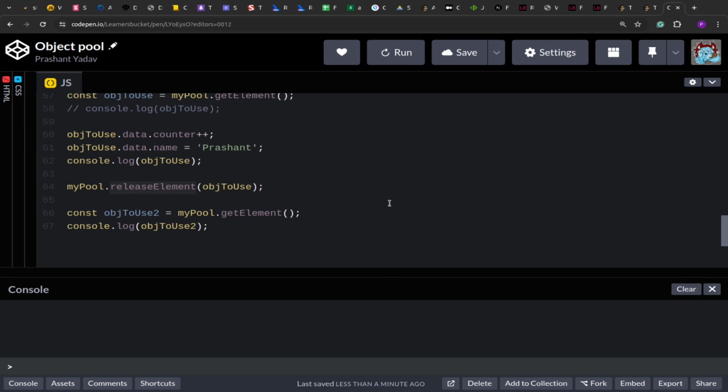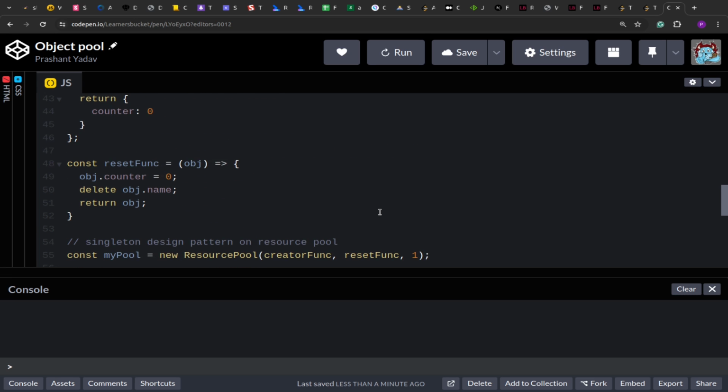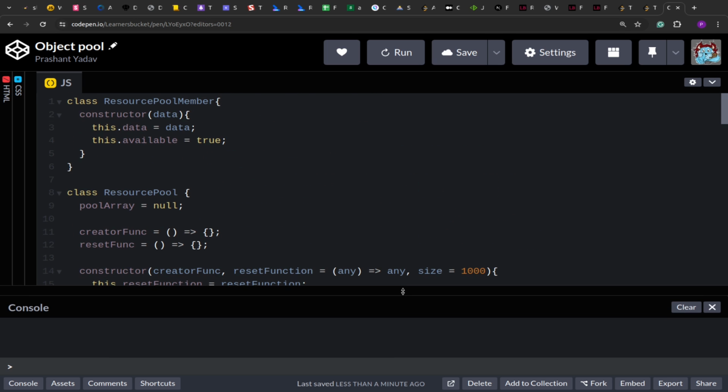Then there is another one, which is the duration based release, in which you release the object after a defined duration. So let's see how you can implement that too. For the duration based, we'll change the available to time, and by default we'll store the value as 0. How we are going to decide if the duration for the object has exceeded or not is based on a calculation on the milliseconds or the timestamp. So in this we are going to store the current time.